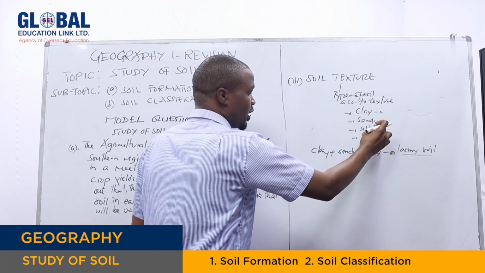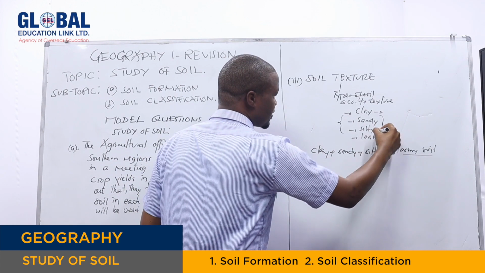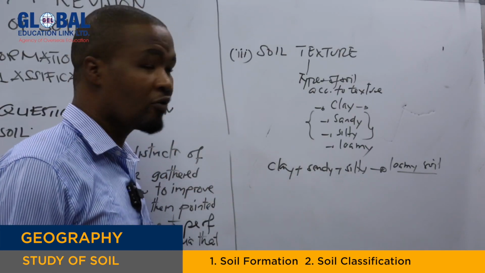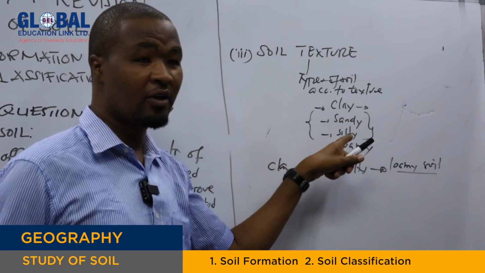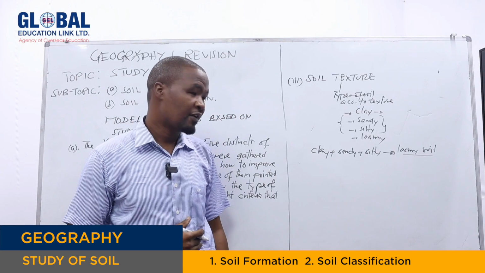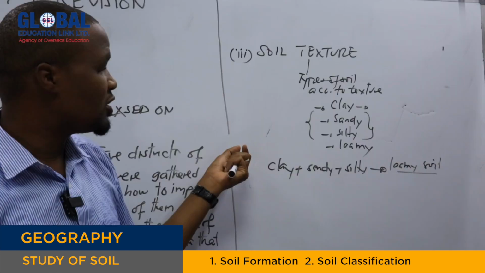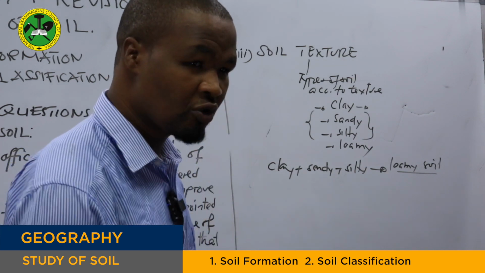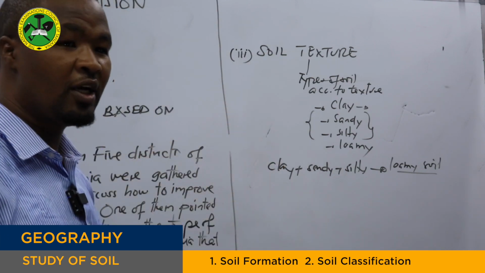When you come to sand and silt, it depends on where they are found. Most sandy soil, for instance, is poor in retention capacity, but it can hold water, though not for a much longer time. So most sandy soil can be poor in terms of productivity. Why? Because they tend to lose water very fast compared to loam or clay. Then by using soil texture, officers can know which type of soil to use so that they can increase crop production in their district. Then they have to see the soil texture and their properties.